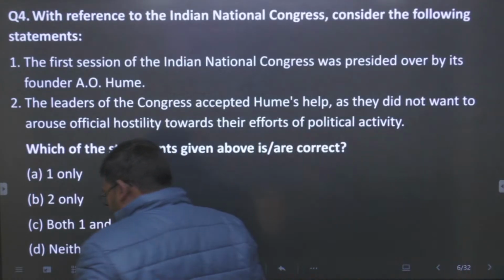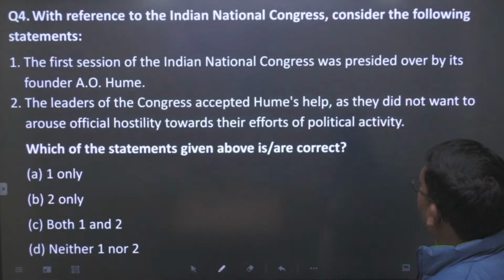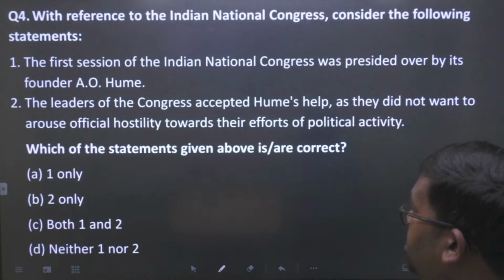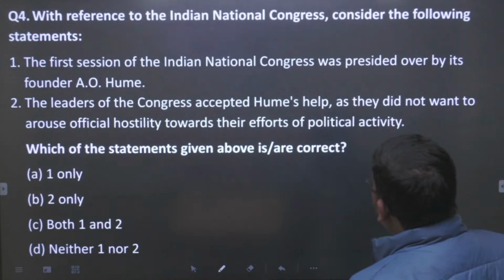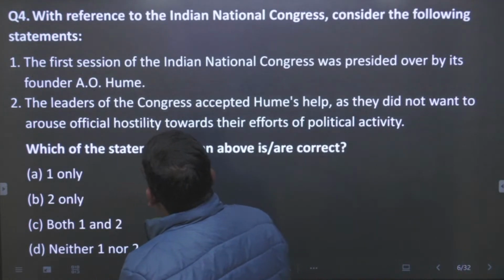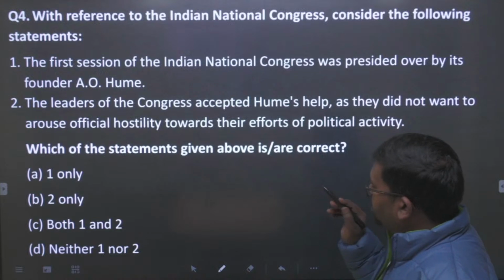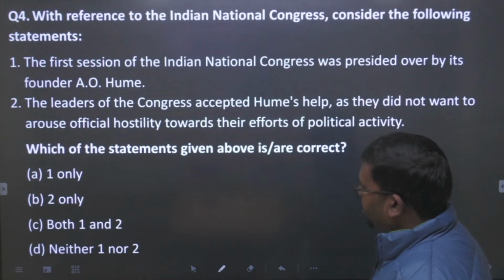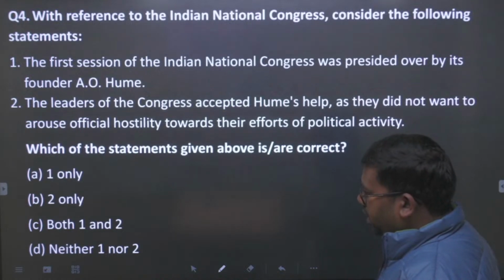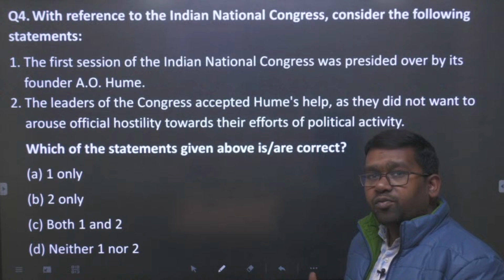What we are going to find here is question number 4. With reference to the Indian National Congress, consider the following statements. What are these statements saying to us? The first session of the Indian National Congress was presided over by its founder A.O. Hume. The second: the leaders of the Congress accepted Hume's help as they did not want to arouse official hostility towards the efforts of political activity. Which of the statements given above are correct? 1 only, 2 only, both 1 and 2, and neither 1 nor 2. So which of the statements are true?